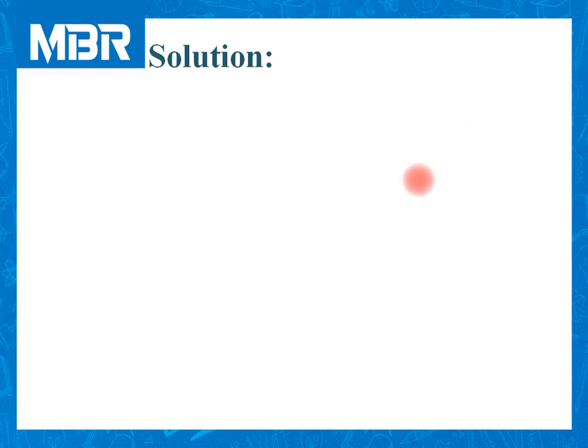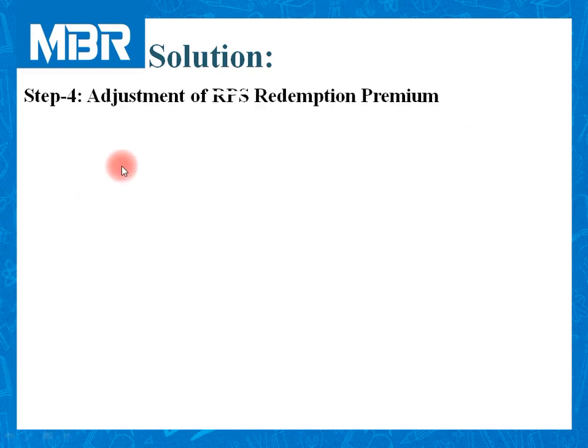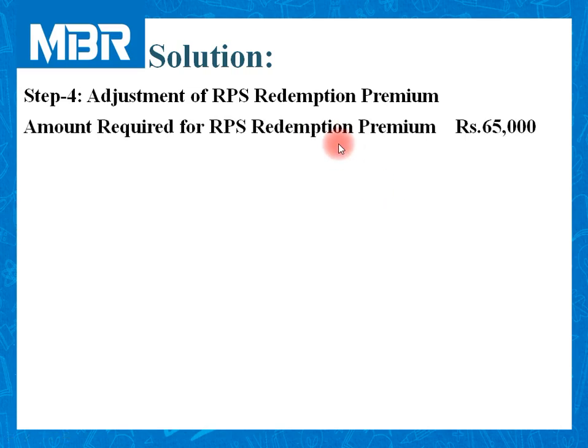Now move to step number 4. It is all about adjustment of RPS redemption premium. As we all know, to redeem our RPS, we are in need of a premium of rupees 65,000.